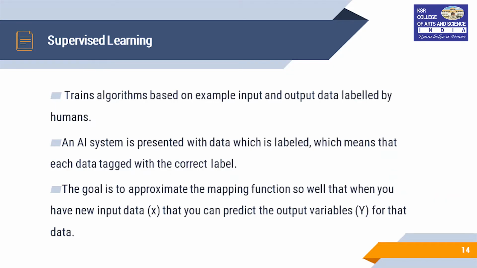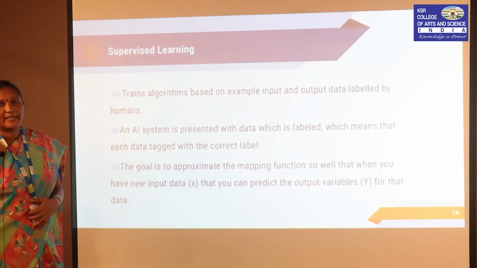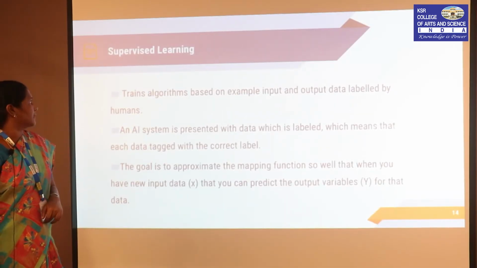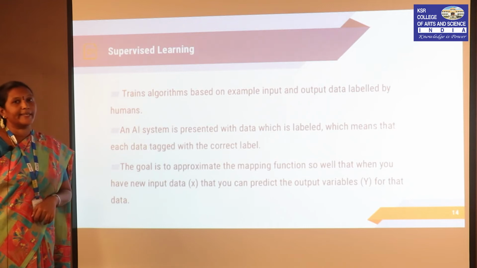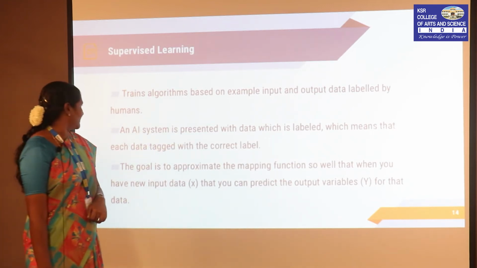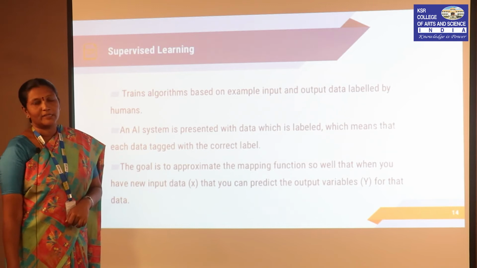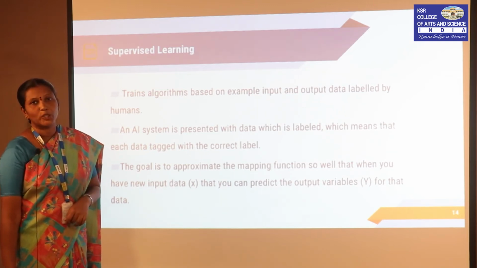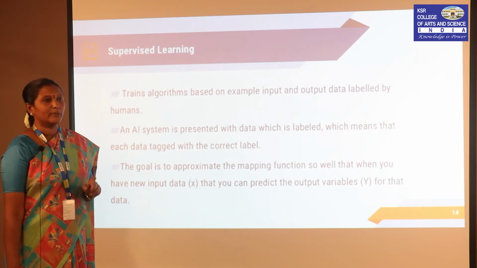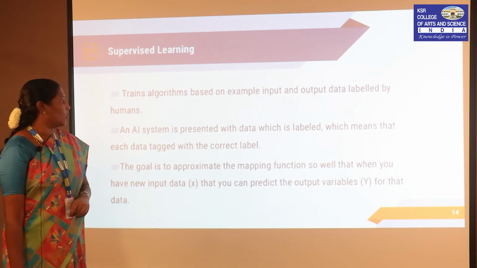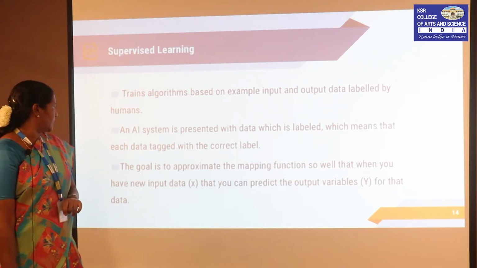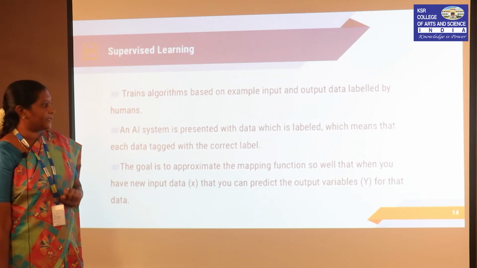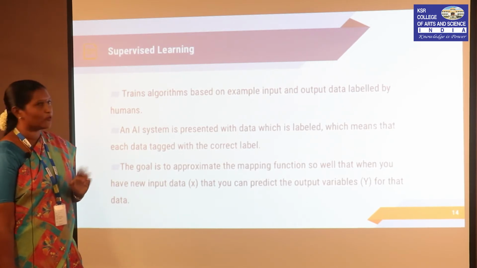So, supervised learning: the machine is trained using algorithms based on the examples or the labeled data. It is labeled by humans, and then the artificial intelligence system is presented with the data that is labeled, which means that each data is tagged with a label. Suppose I want to identify an image of an animal, say a cat, it is tagged with the name and the features. The goal of supervised learning is the approximation of the mapping function, so that when a new input data is given, it predicts the output variables for that data.